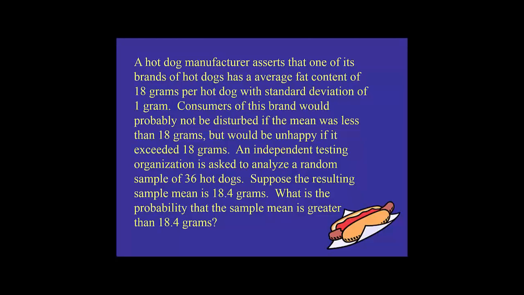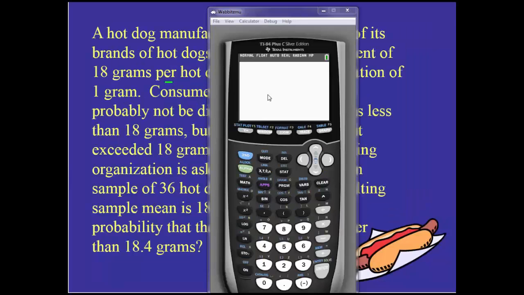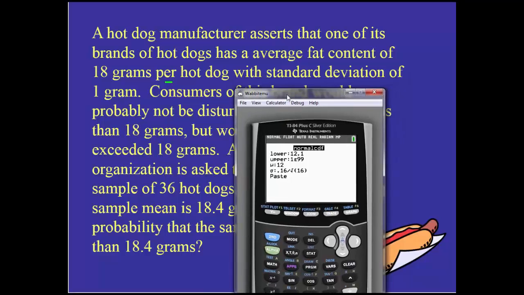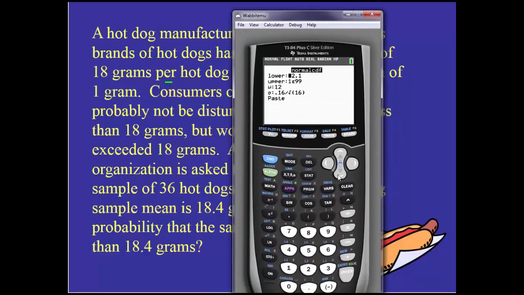So let's go straight back to our calculator and type this in. All right, so we're going right back to Norm CDF. And let's see what the numbers are here. So we have an average fat content of 18 with a standard deviation of 1. So let me type that in. We'll adjust that here in a moment. So that standard deviation is not going to stay 1.